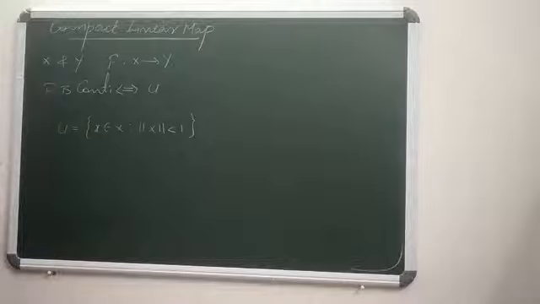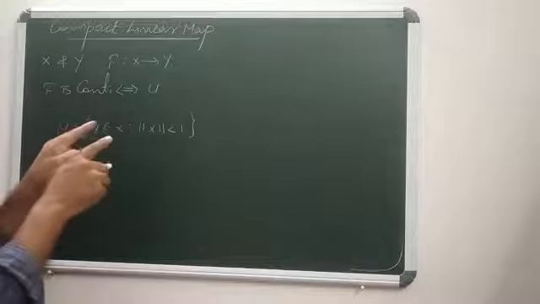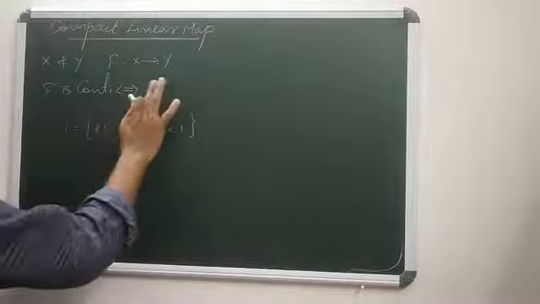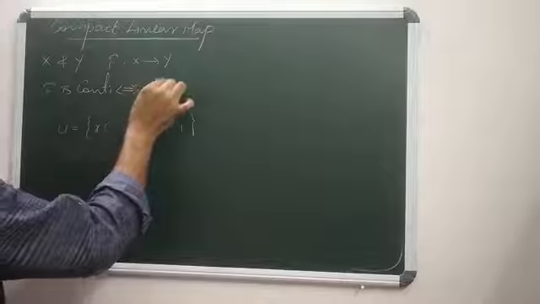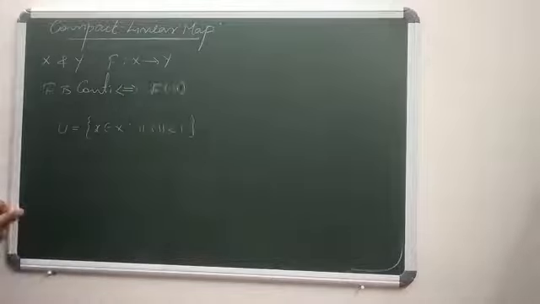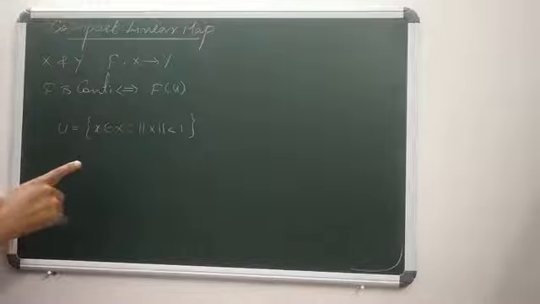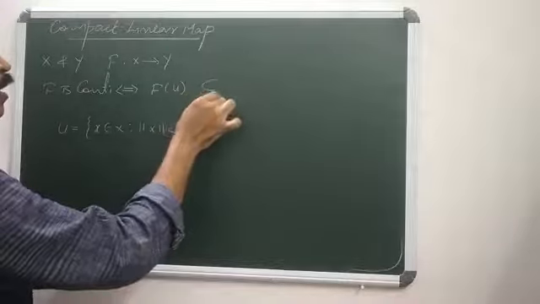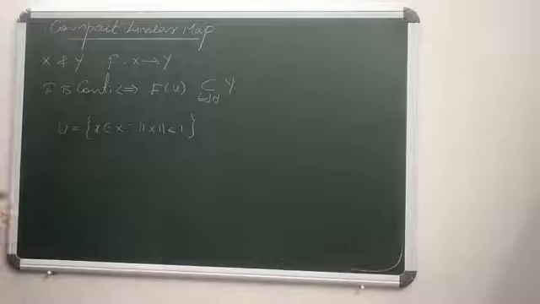So the linear map f from the normed linear space x to y is said to be continuous if and only if for any open ball u in x, f of u is a bounded subset of y. So this is an important definition.